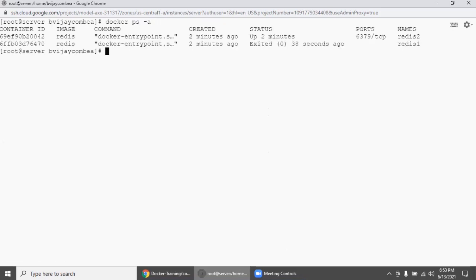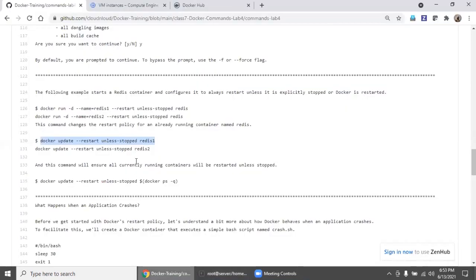Can we check this? So the restart policy, automatically it will restart unless stopped. You are enforcing the policy, right? So you no need to worry about any containers which are already there.